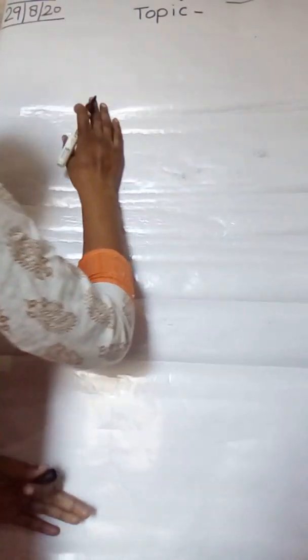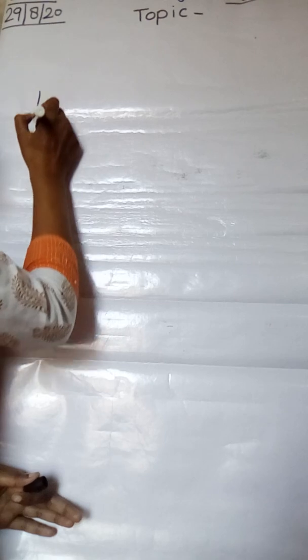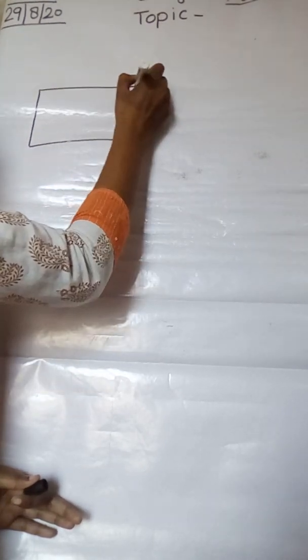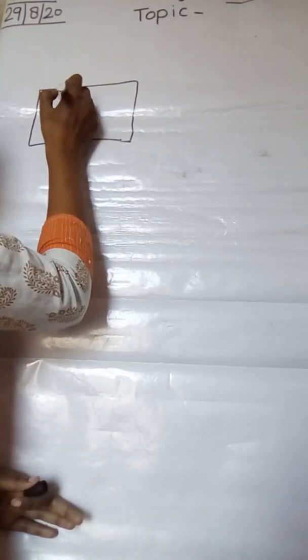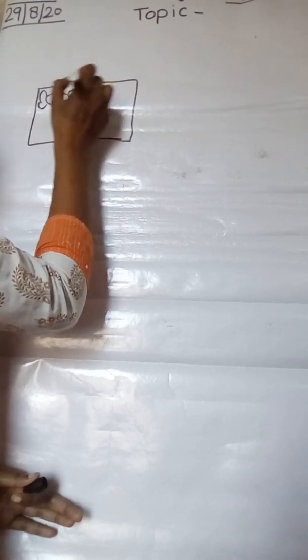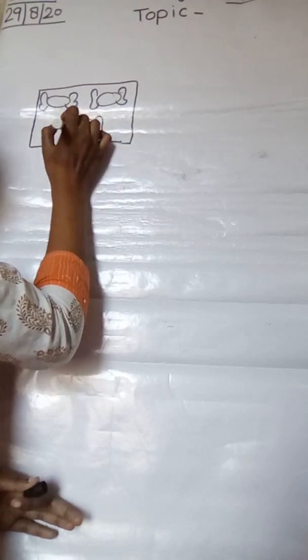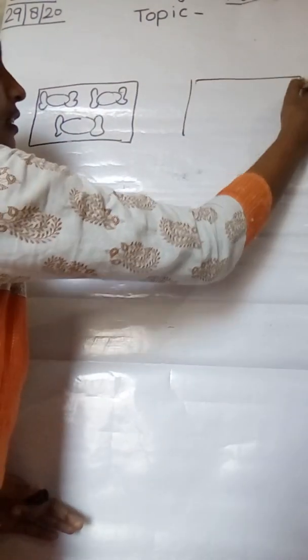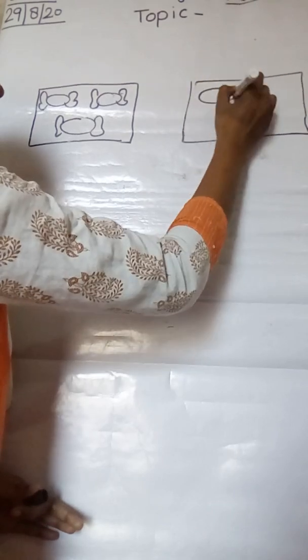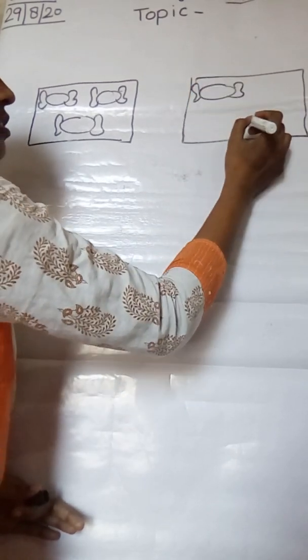Okay children, today I am not going to ask any question. I will just draw something on the board and you have to tell me what to do. Okay, here is the box in which I draw. These are toffees in the box, and this one is the second box.